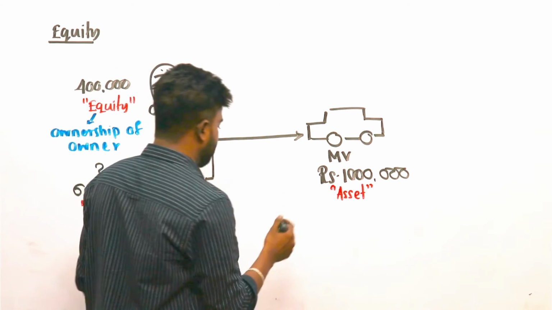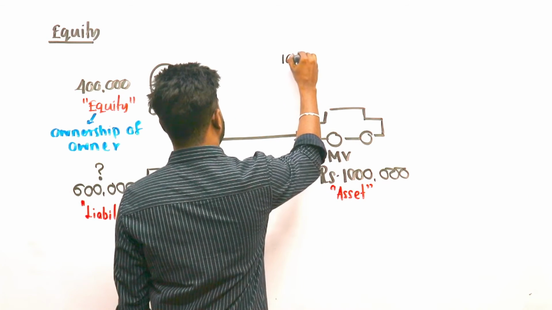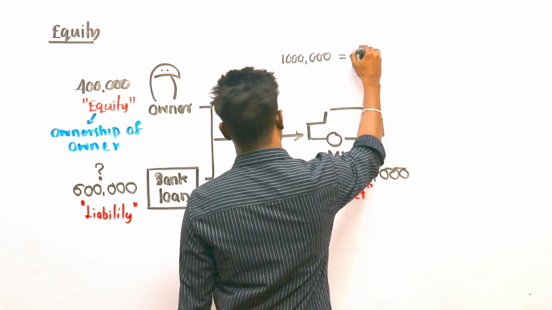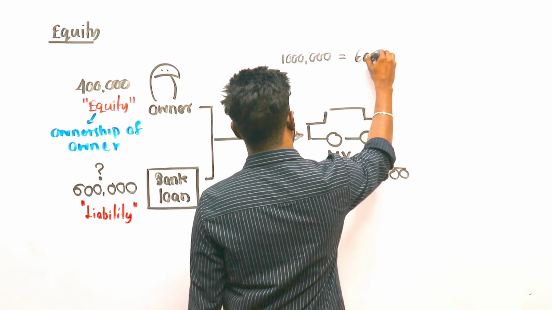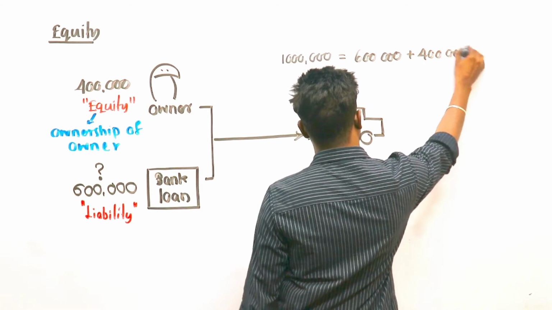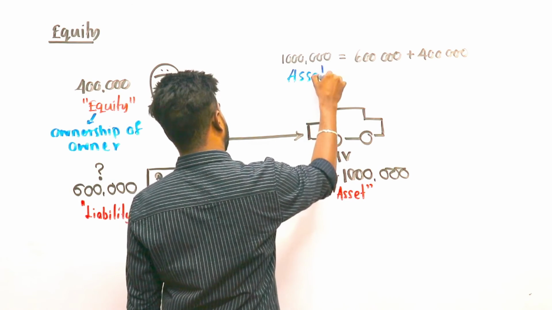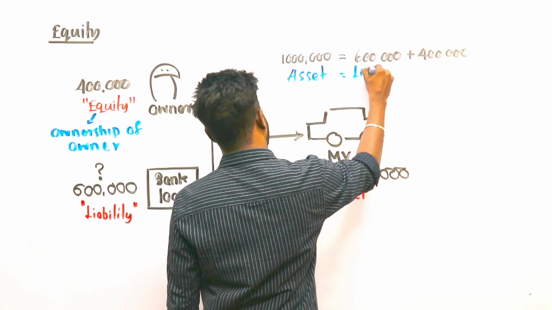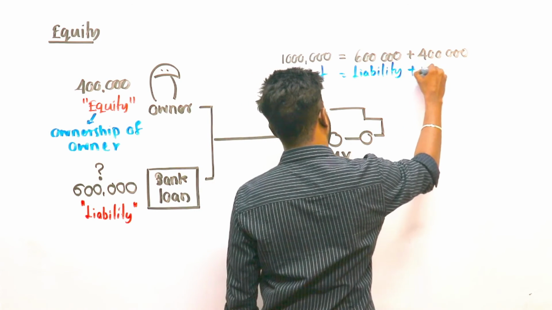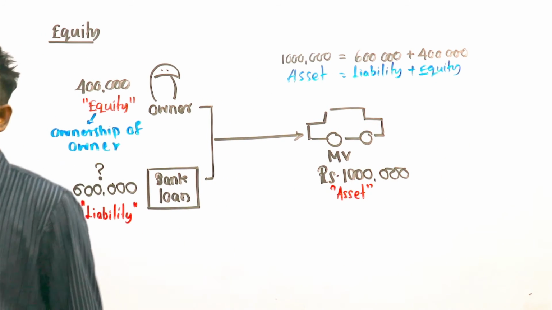Look at me. 1 million asset equals what? 600,000 bank loan plus 400,000 owner's amount. Clear? Therefore, this is asset. This is liability. This is owner's ownership, equity. Understand?